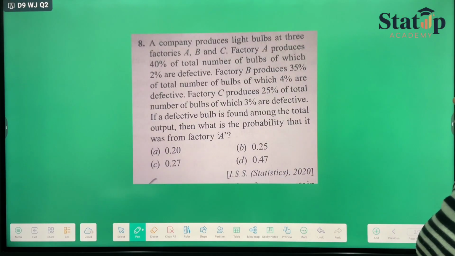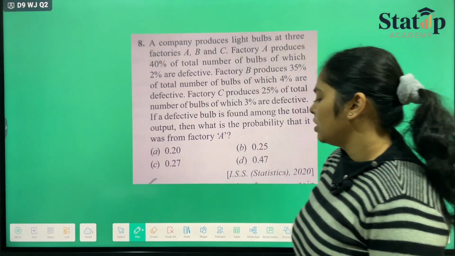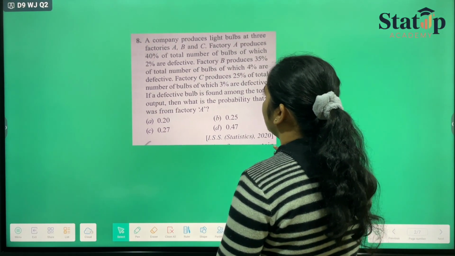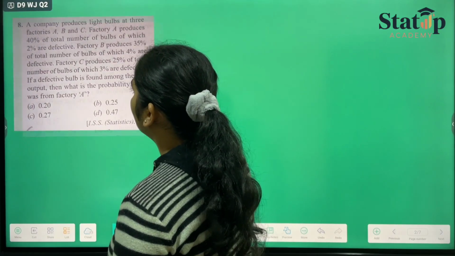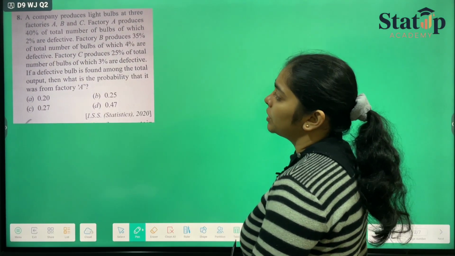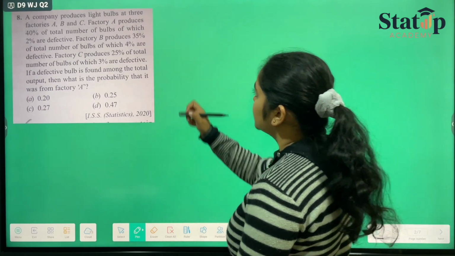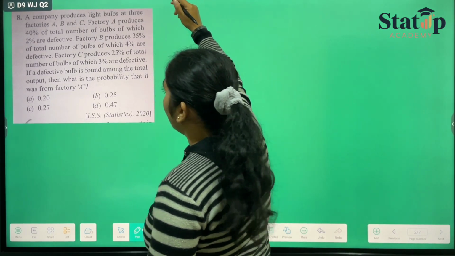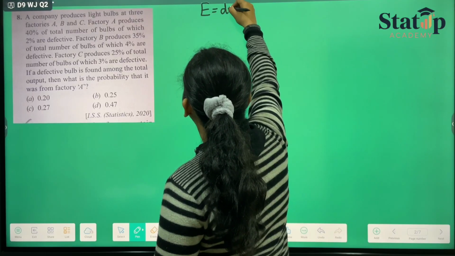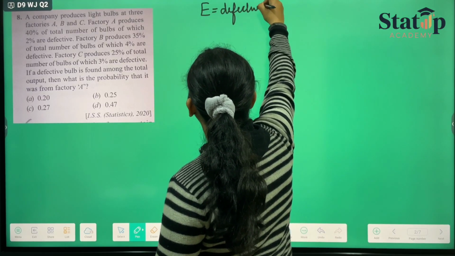Now moving on to some PYQs of Bayes theorem. PYQs are also simple if you understand the concept. Here they have provided us with 3 companies producing light bulbs, and some of them are defective. Let the event be that there is a defective bulb.